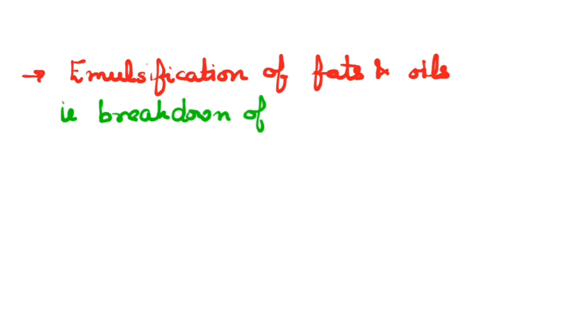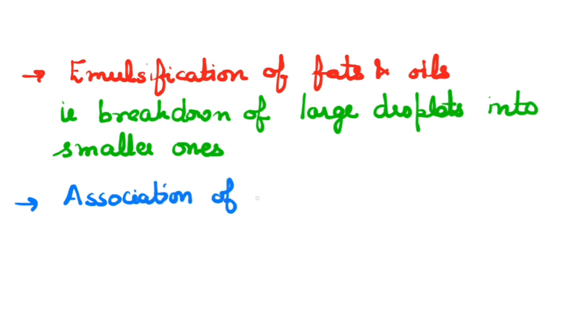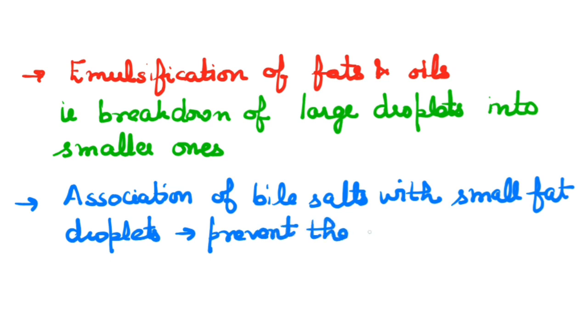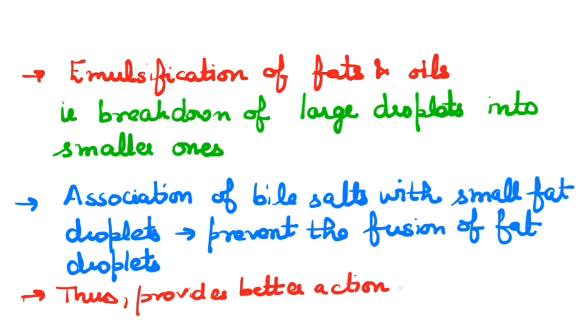Emulsification of fats and oils means the breakdown of large fat droplets into smaller ones. Moreover, the association of bile salts with small fat droplets prevents the fusion of fat droplets and a stable emulsion is formed. Thus, there will be better action of fat splitting enzymes.